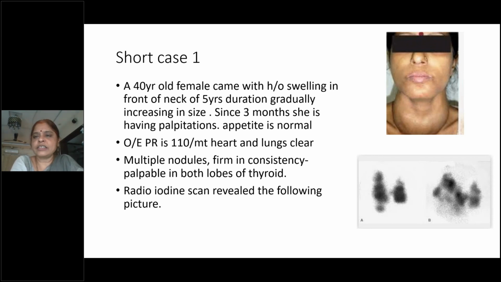It is hyperfunctioning because of the presence of thyroid stimulating immunoglobulins, which resemble the TSH molecule. So they bind to the TSH receptor and stimulate the gland just like TSH. Only the half-life of TSH is 5 hours, while that of thyroid stimulating immunoglobulins is 12 hours. So it is a long stimulation, hyperfunctioning of the gland, and more production of thyroxine. So the gland is absolutely normal, but in case of a multinodular goiter, the gland is abnormal.